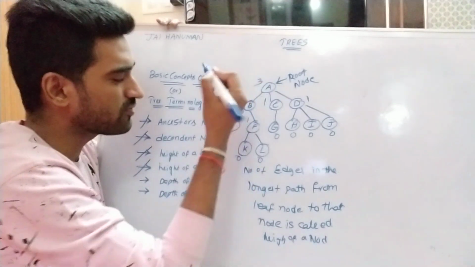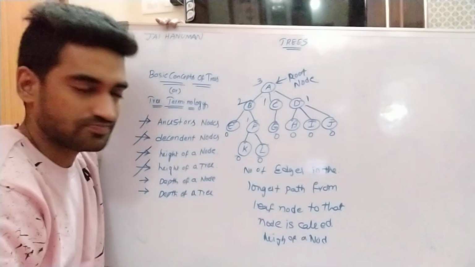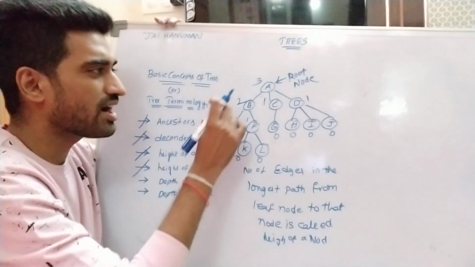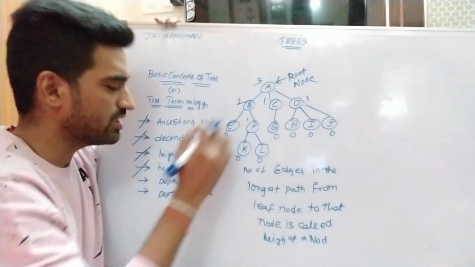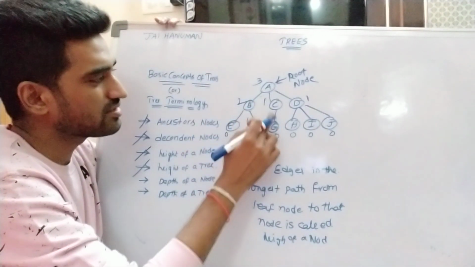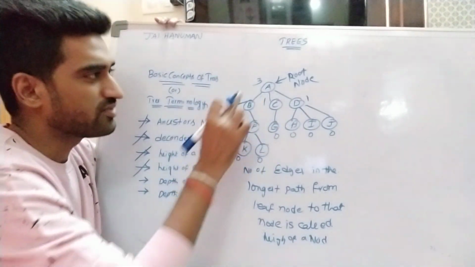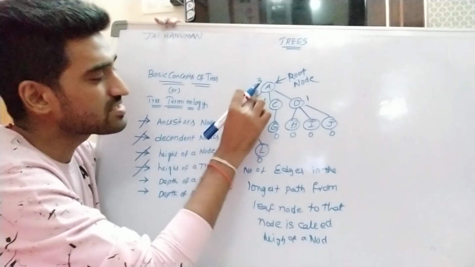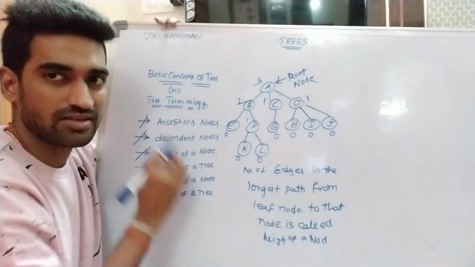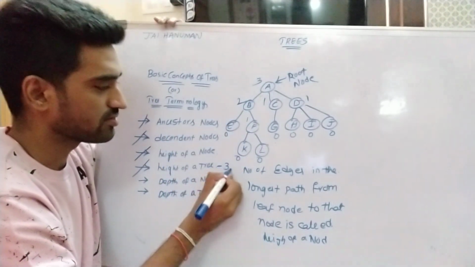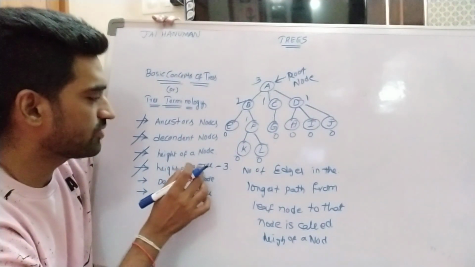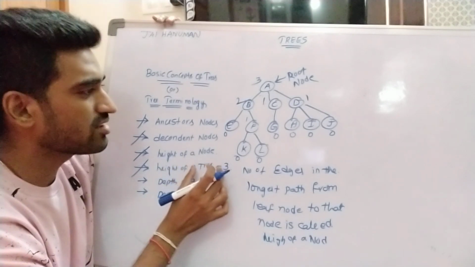So that's why height of node A is 3. What is the height of a tree? Maximum height of a node is said to be height of a tree. So what is the maximum height for this tree? 3, which contains node A. So maximum height of a node is said to be height of a tree. So what is the height for this tree? 3, right? So this is about height of a node as well as height of a tree.